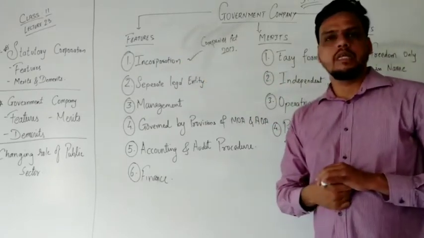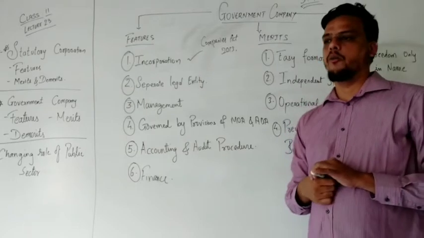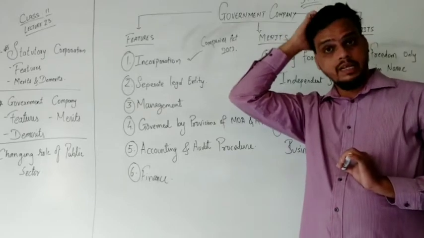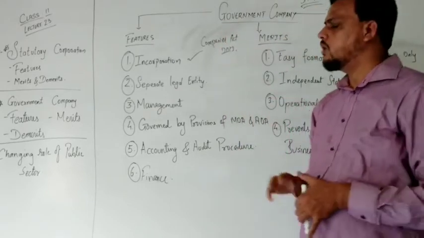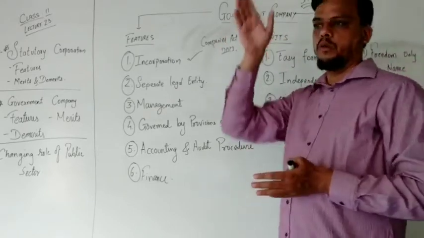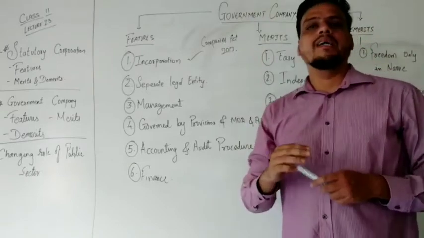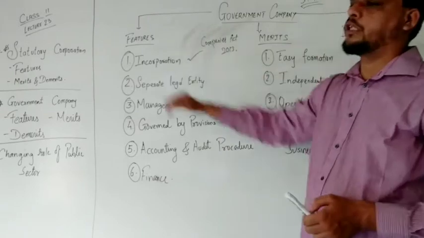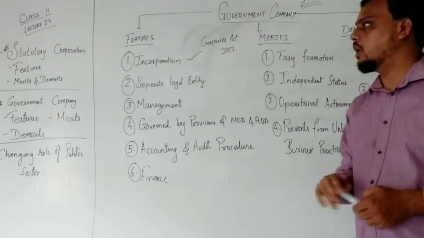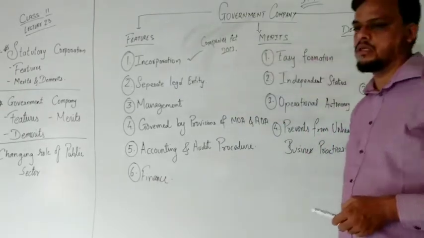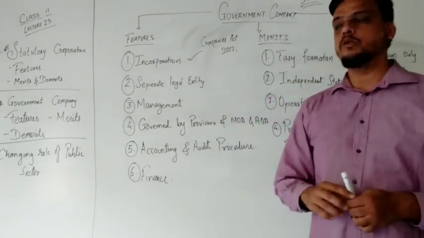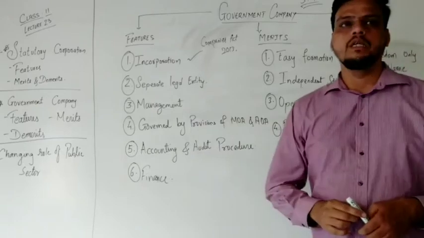Incorporation means the business has to be started with the incorporation certificate. Then they go with the subscription of capital and then commencement of business. You have studied that process, how an organization is formed in the public sector. Now incorporation means they have to be registered according to the Companies Act 2013 and follow all the procedures, rules and regulations related to it.